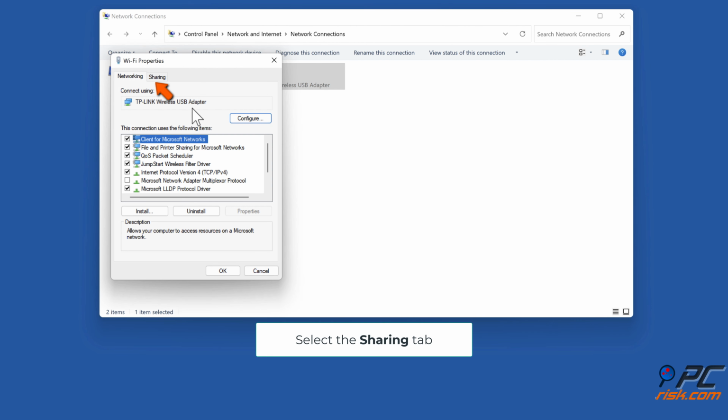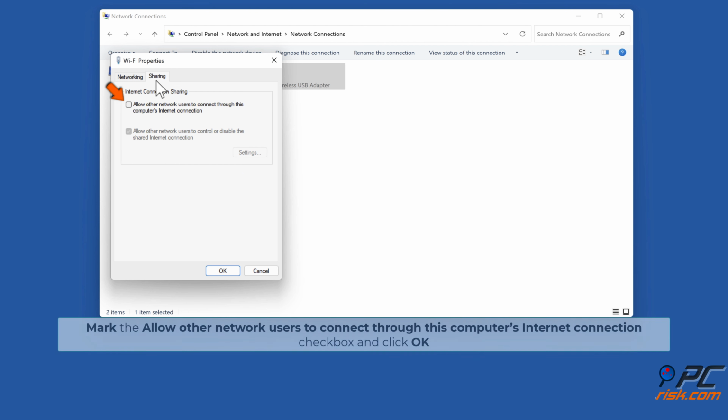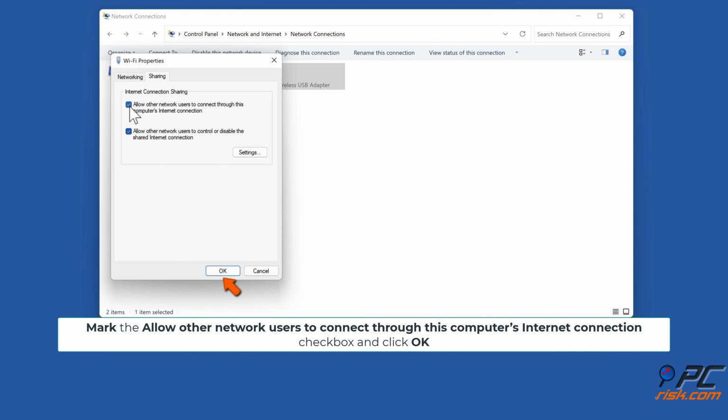Select the Sharing tab. Mark the Allow Other Network Users to Connect Through This Computer's Internet Connection checkbox, and click OK.